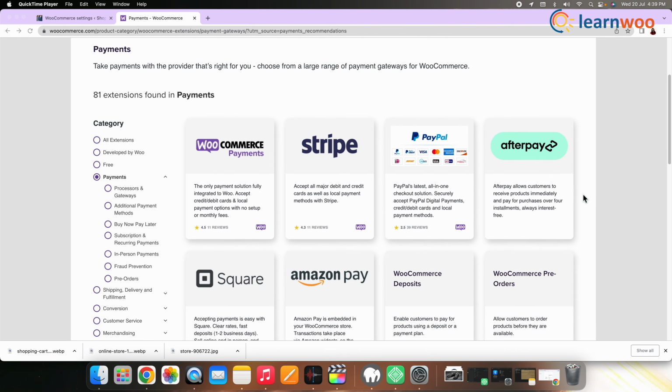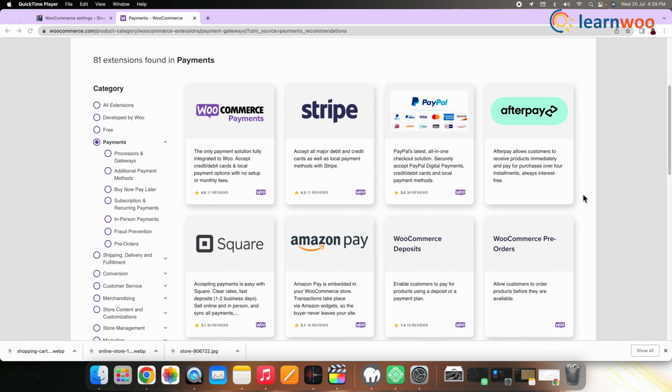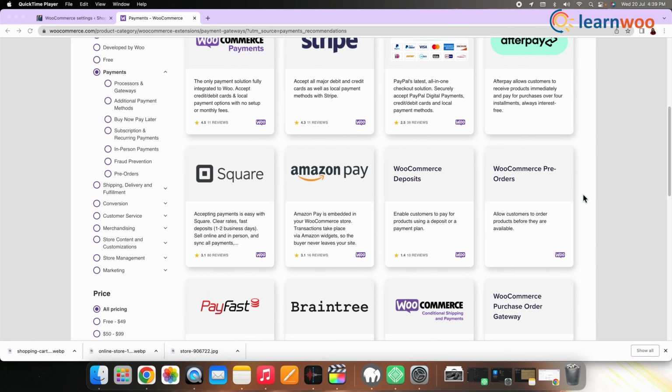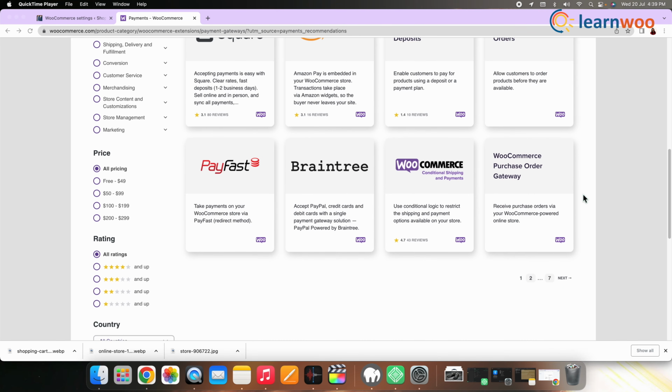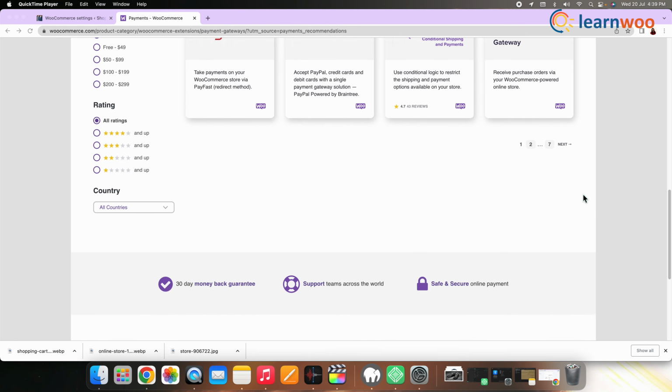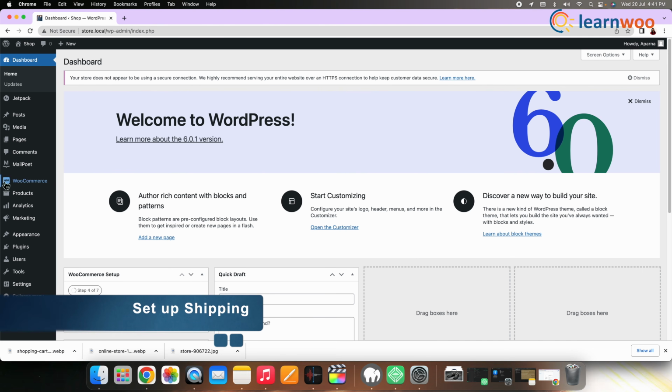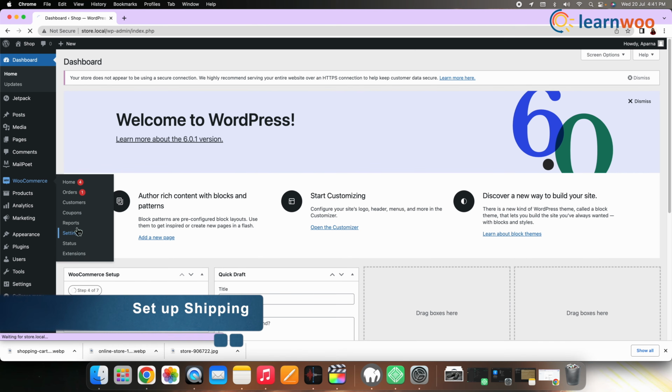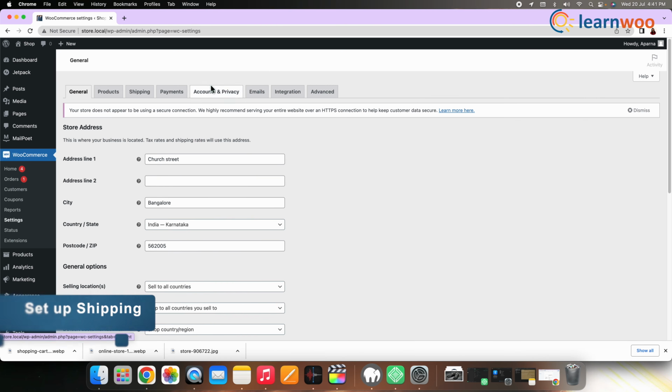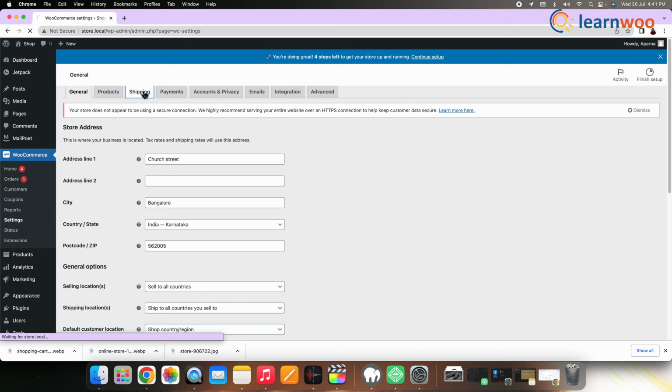Well, WooCommerce also supports many payment gateways like PayPal, Stripe, Authorize.net. Choose the one that suits your store perfectly. Now let's set up shipping. Go back to WooCommerce, Home, click Setup Shipping.